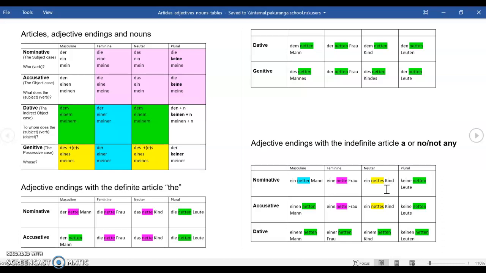Okay, so it's a matter of looking at what you've got. Is it accusative? Is it masculine accusative? So der changes to den. And then if we've got den and an adjective, den netten. If it's dative, der becomes dem netten Mann. But if you haven't got a der word: ein netter Mann, einen netten Mann, einem netten Mann.